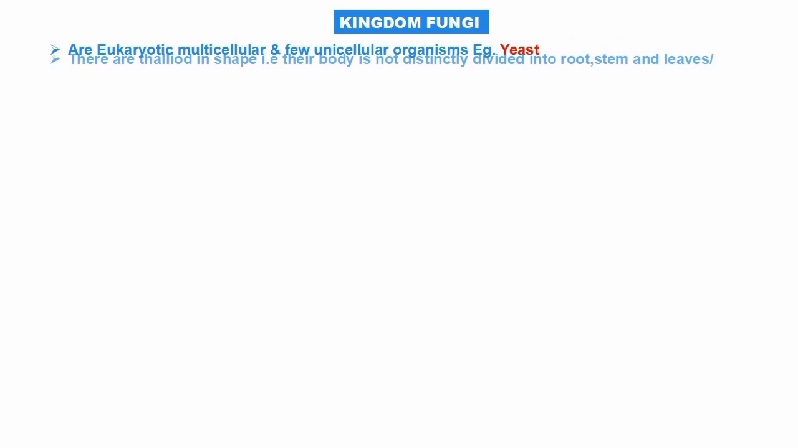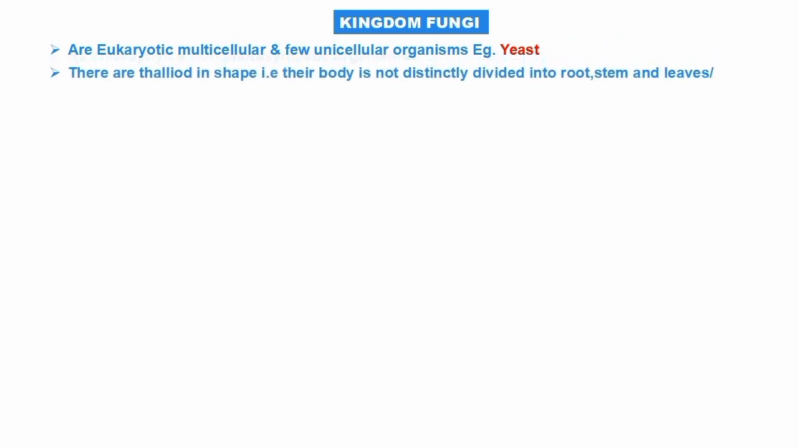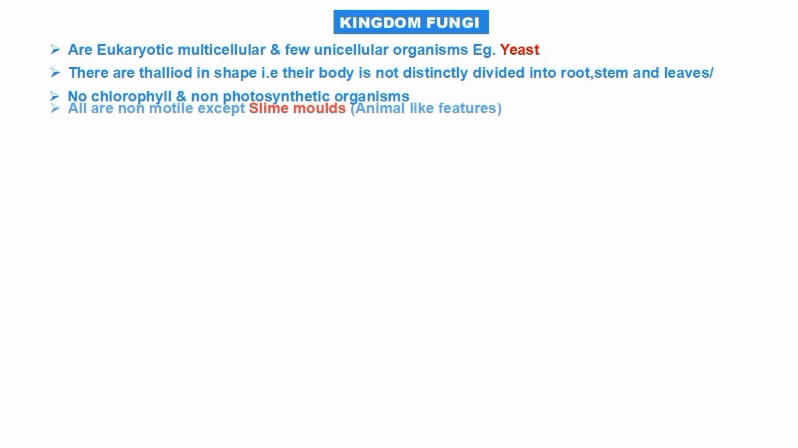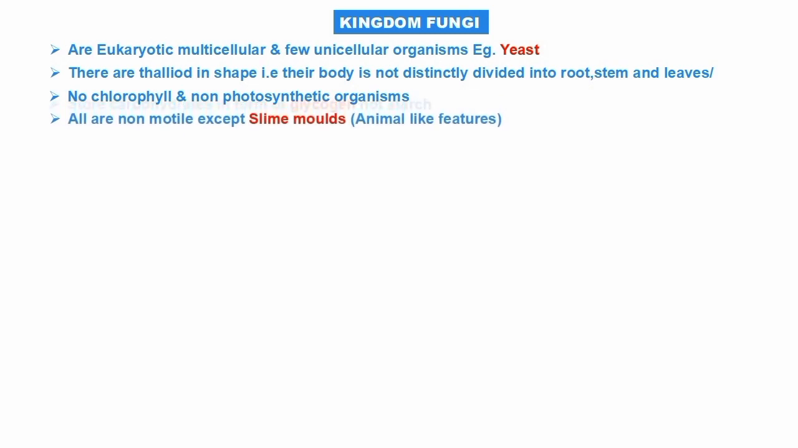The next kingdom we're going to talk about is kingdom Fungi. This is our next chapter. They are eukaryotic, multicellular, and a few unicellular organisms. That unicellular example is yeast. They are thalloid in shape, which means their body is not distinctly divided into root, stem, and leaf. No chlorophyll, so therefore they are non-photosynthetic organisms.